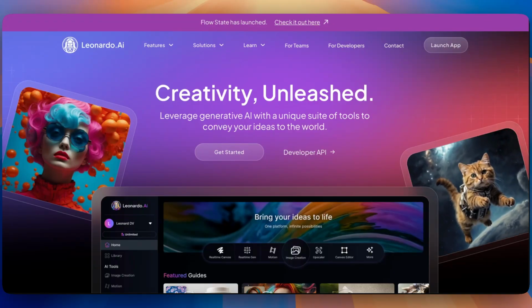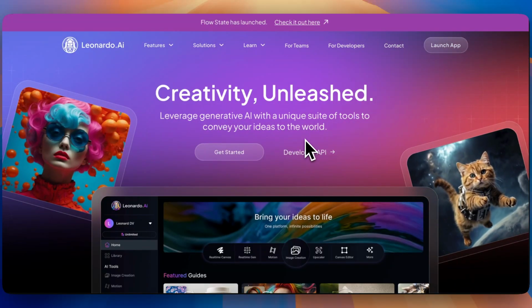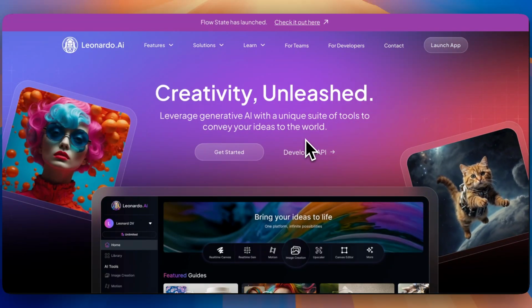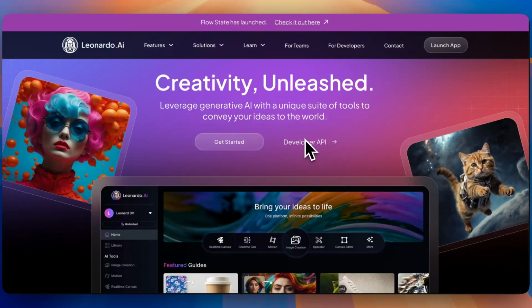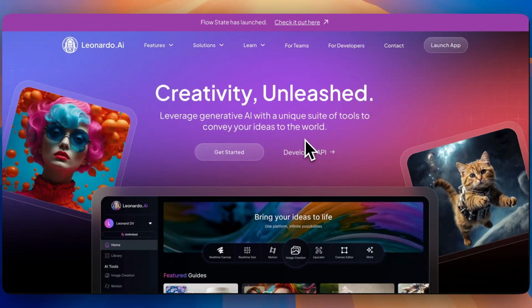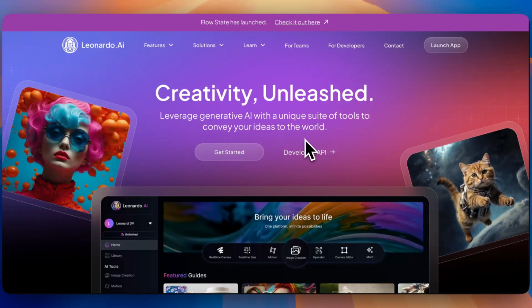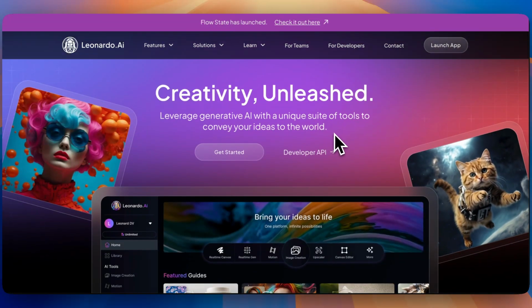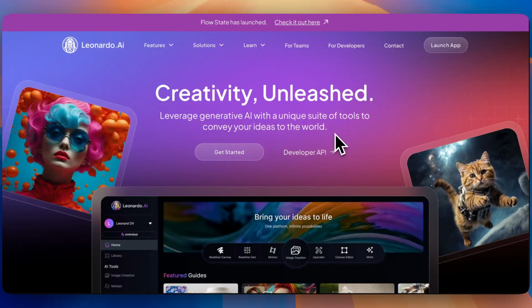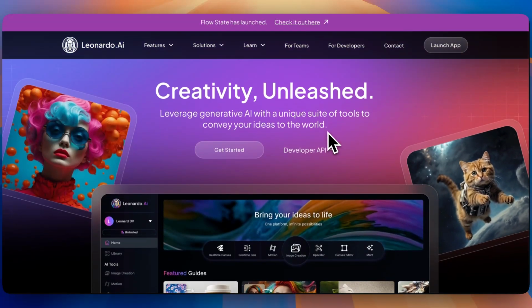Now with Leonardo AI, it's going to be more flexible, photorealistic, and creator focused. It has realism, fine control, and inpainting editing tools. It has a web UI, and it doesn't require Discord, unlike Midjourney. It includes features such as pose control, background removal, and style customization, but of course it has limitations, which